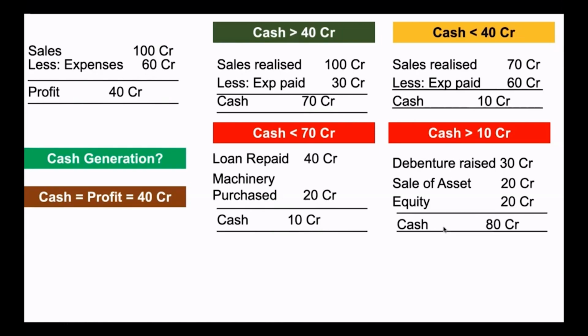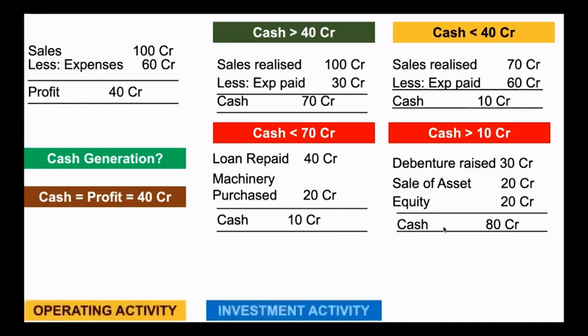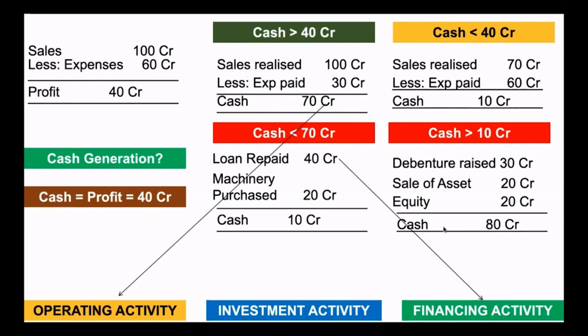So what we have to understand is, in business, cash is not generated merely by profit. It is from various activities. We call them cash flows from operating activity, cash flows from investment activity, and cash flows from financing activity. Look at this 70 crore. This is a cash flow from operations. Whereas this 40 crore repaid is a result of financing activity. They raised finance in the past. They are repaying that now, financing activity.